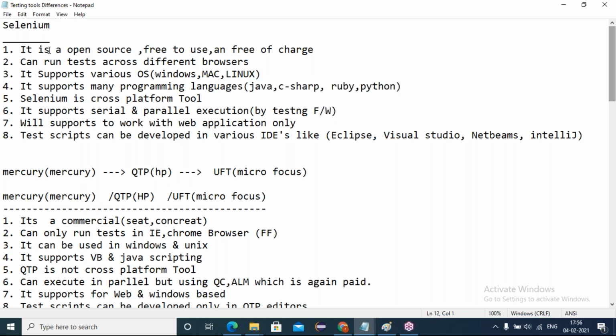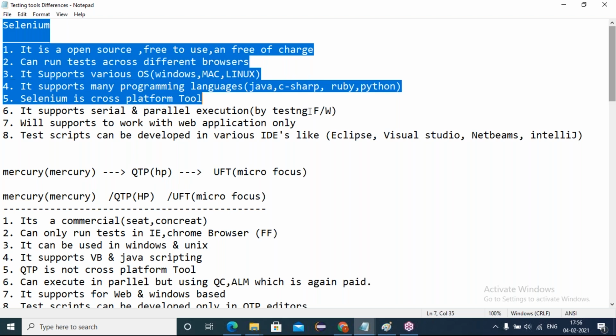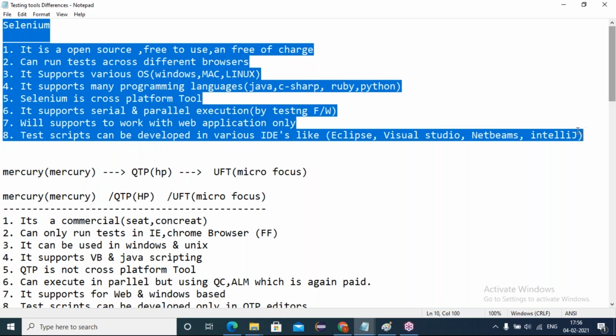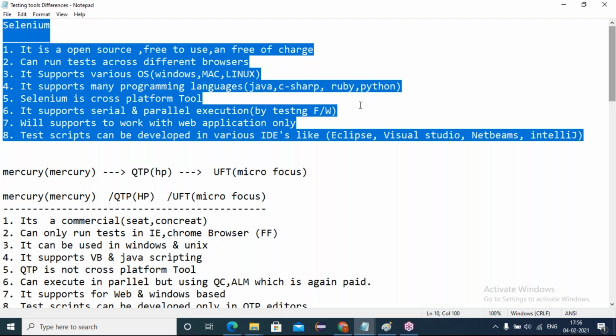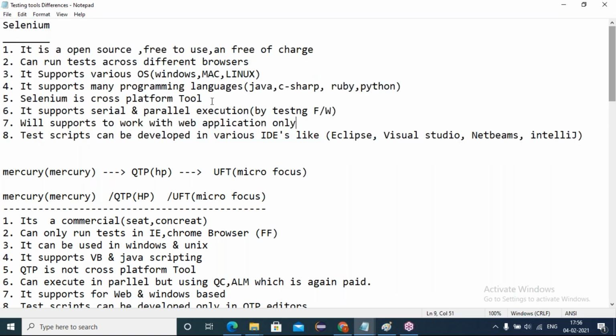Getting it? So seeing these differences, what do you feel? Being open source, it is providing a lot of features and day by day it is growing, friends. Not much support is there. Generally, for paid software only we have official support. Even though Selenium is freeware, it is providing support also.